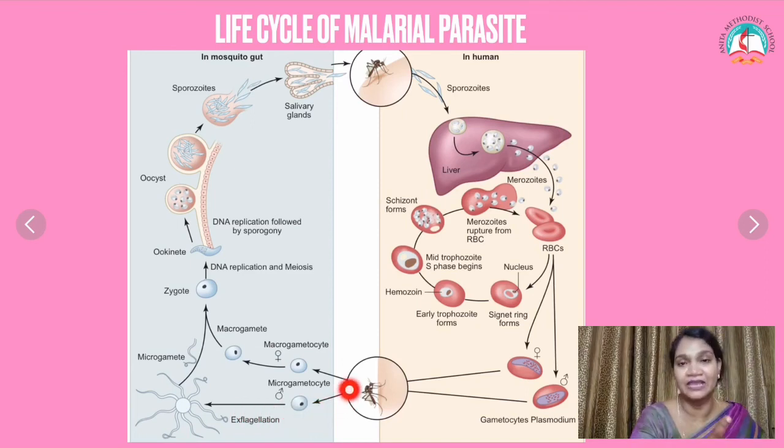Macrogametocyte becomes the female and microgametocyte becomes the male structure. Later this macrogametocyte and microgametocyte fuse together and form a zygote. The zygote undergoes the next stage called ookinete and later oocyst. The oocyst finally ends with the last stage called sporozoite.